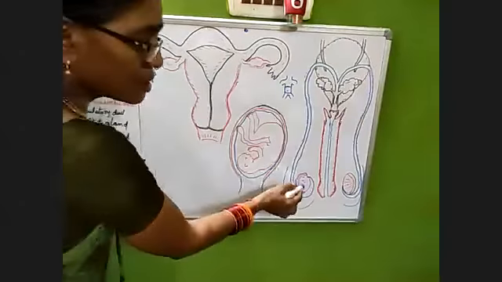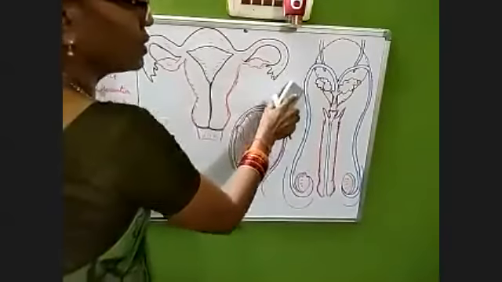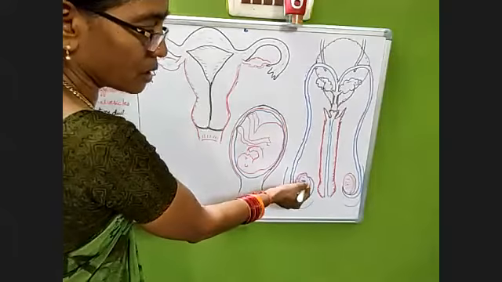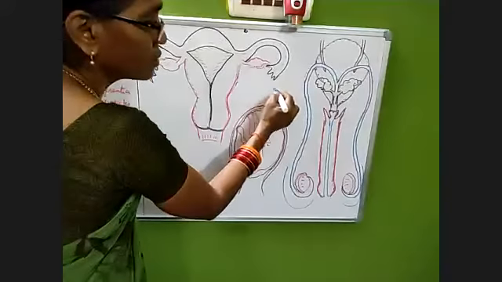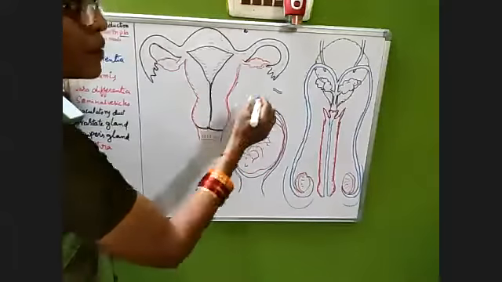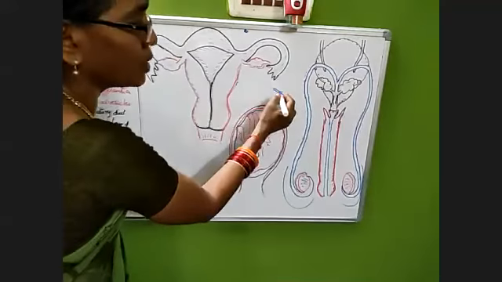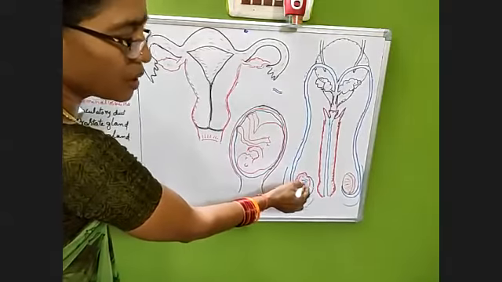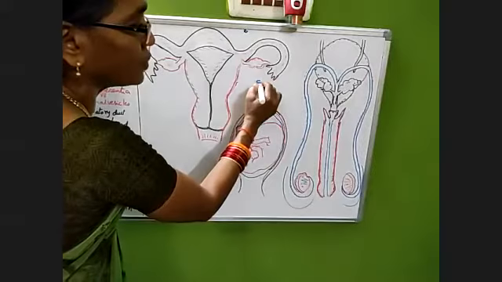Next, inside the testis only, the production of the male gamete called spermatozoa takes place. Millions of spermatozoa will be produced inside the testis. Here there are tiny tubes, very tiny tubules, having a lumen of our hair thickness. Many tubules will be present, and inside that lumen the production of spermatozoa takes place. Later on, they come out of the seminiferous tubules. These are called seminiferous tubules.